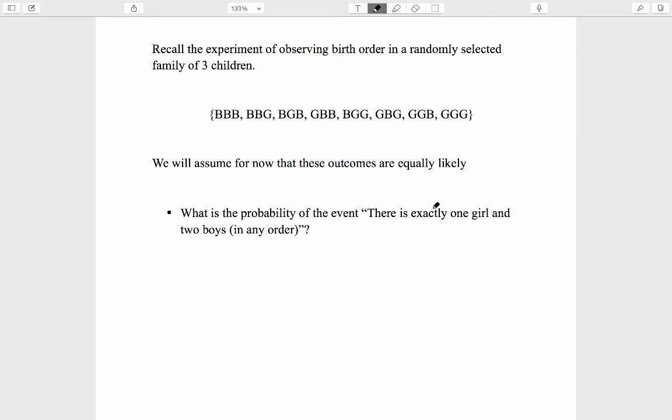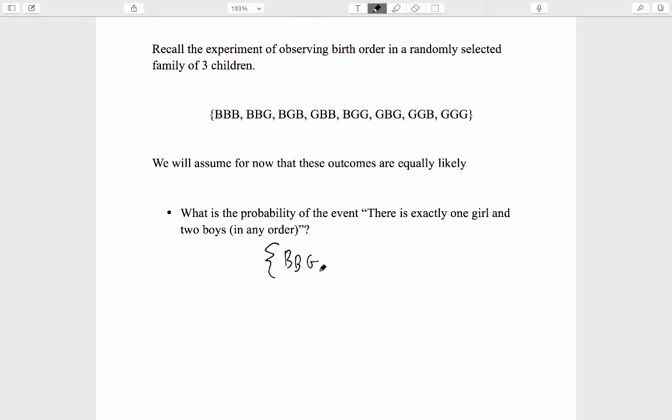Recall our favorite experiment of observing the birth order in a randomly selected family of 3 children. We've already seen a couple of times the sample space, the complete list of all possible outcomes, and we're going to assume for now that these outcomes are equally likely. This is not exactly true in real life. In real life, boys are slightly more likely at each birth than girls, but for now we're going to pretend that they really are equally likely, and we can ask, what is the probability of the event that there is exactly 1 girl and exactly 2 boys? Not necessarily in that order, in any order.